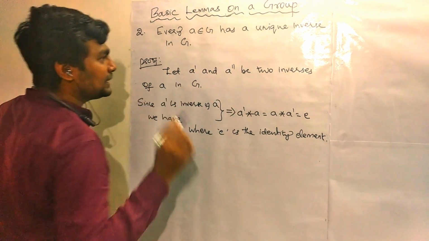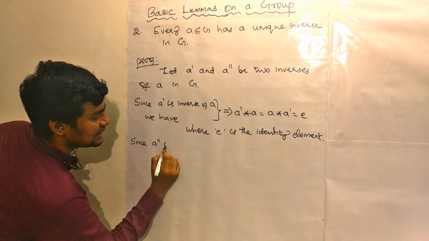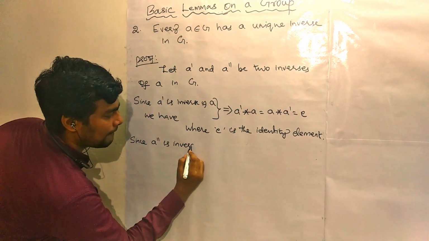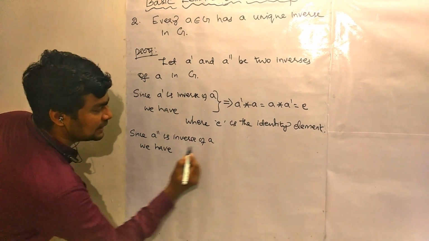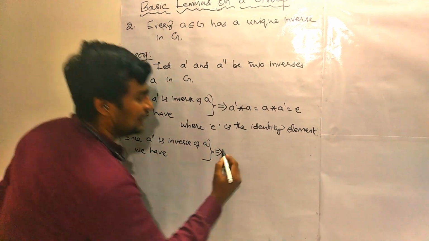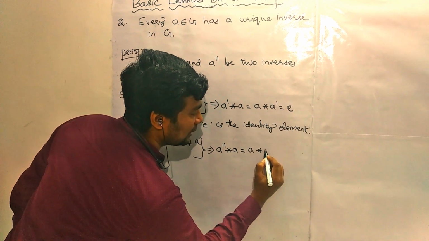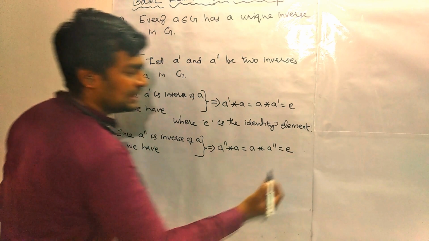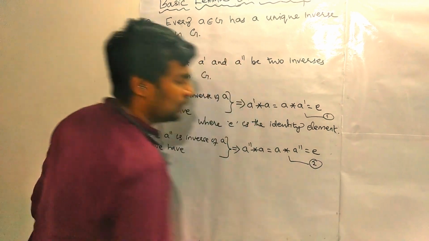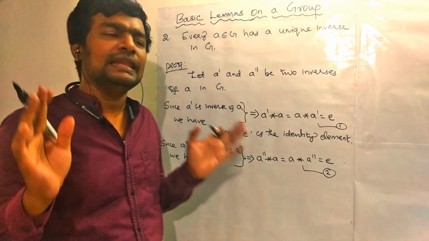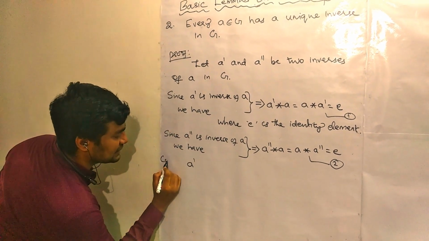Next, a'' is also an inverse of a. Using the property of inverse, a'' star a equal to a star a'' equal to e. Let this be equation 1 and that be equation 2. Now, you can consider any element. I am considering a'.